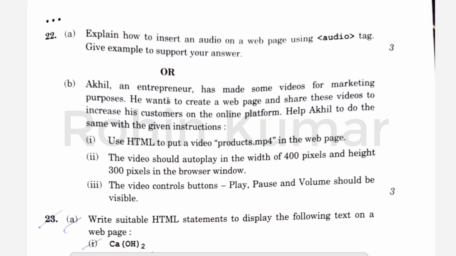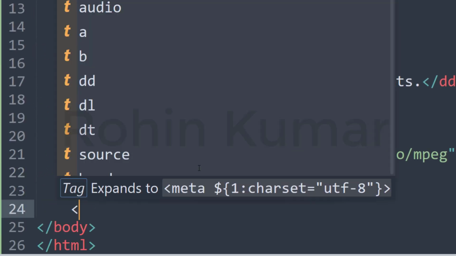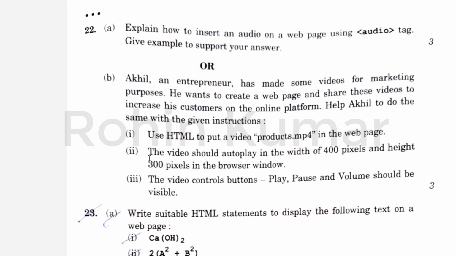So this is the proper code for audio, and let's move to the next part. Akhil, an entrepreneur, has made some videos for marketing purposes. He wants to create a web page and share these videos to increase customers on the online platform. Help Akhil to do the same with the given instructions. Use HTML to put a video products.mp4. So this is the name of our file. So we will write another code with the video tag. Same method is used, video controls.